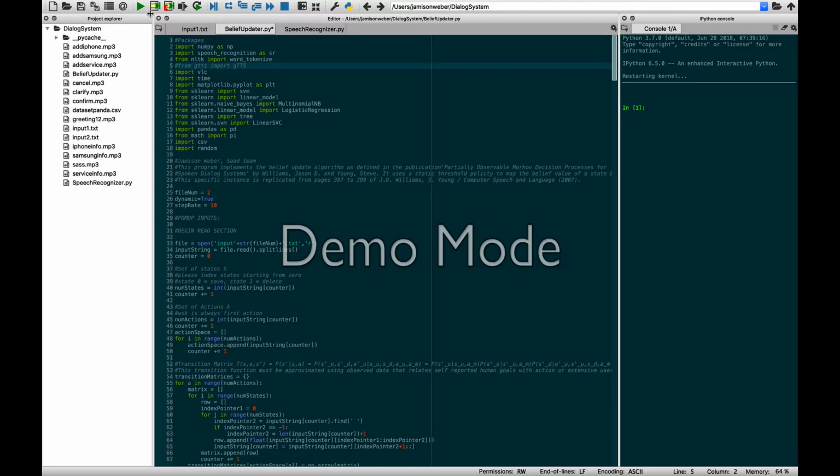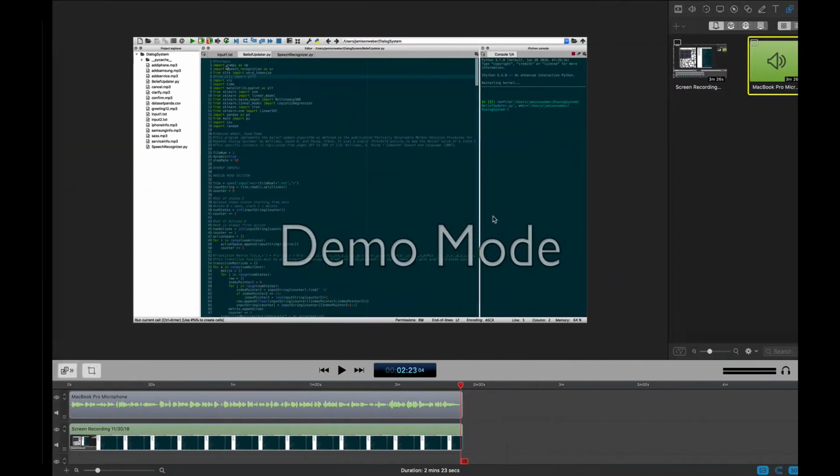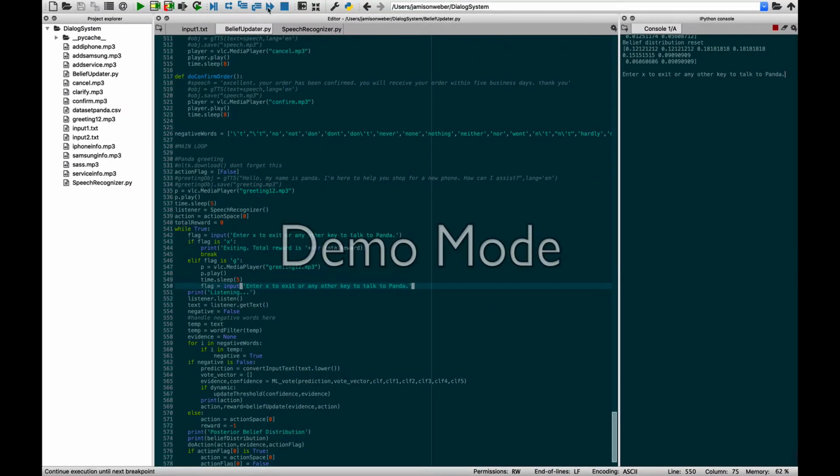So let's get into the code running, and I will show you how the belief state updates and all the different things you can say to it to make it work. So let's get it started.